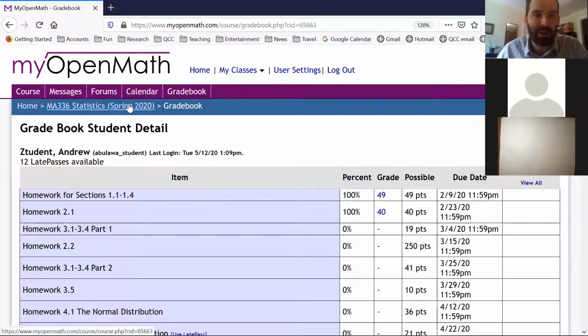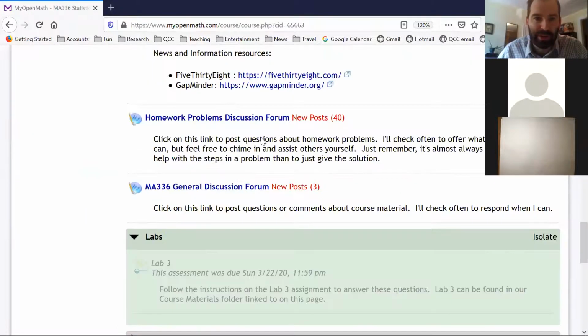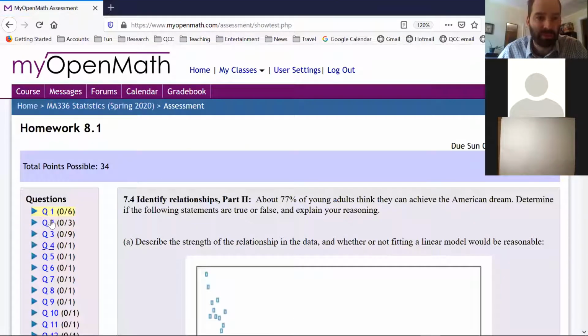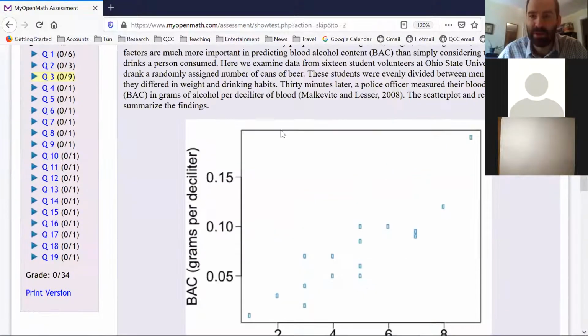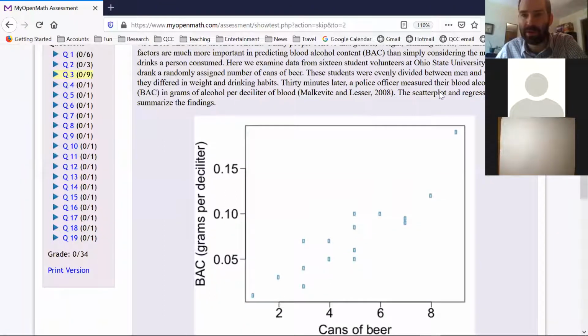All right, so we were going to look at some problems here. Question 3 in section 8.1. Let's take a look. So we were talking about, in chapter 8, scatter plots. And so this is a question. Let me zoom out just a little bit for this one. Okay. All right.